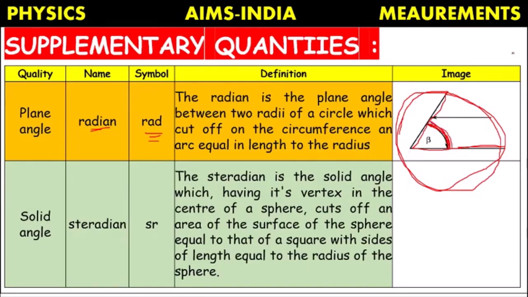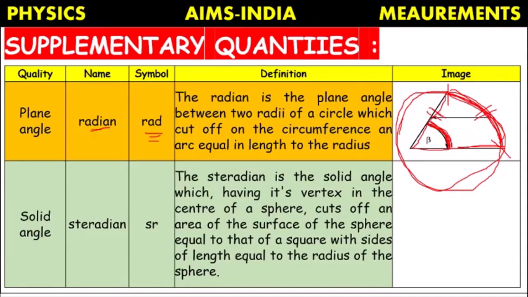What will it do? This will cut off an arc. This angle will cut the circle, and the length of this arc is equal to the radius of the circle.